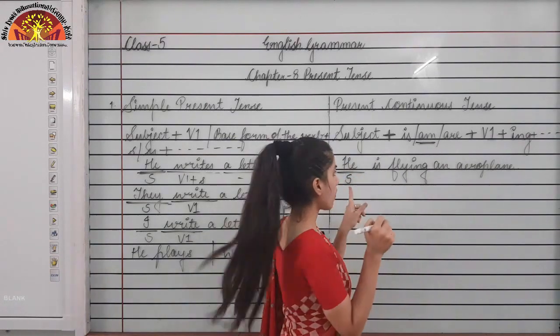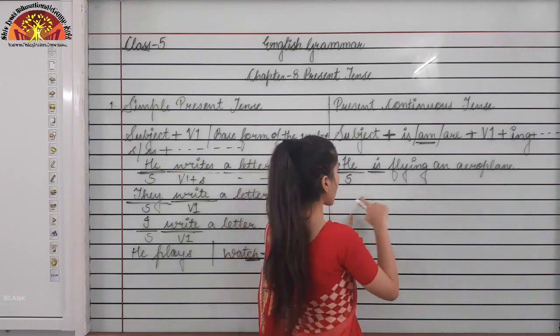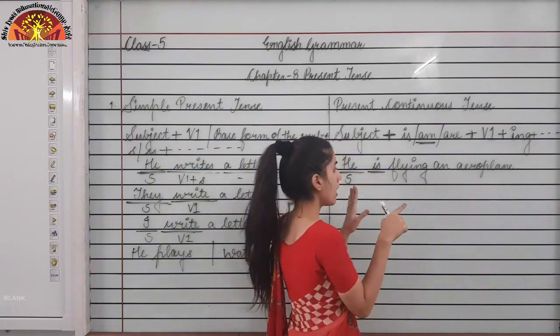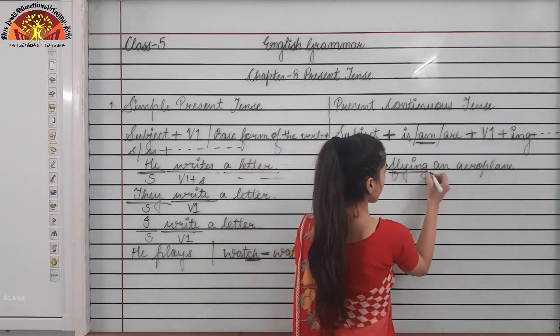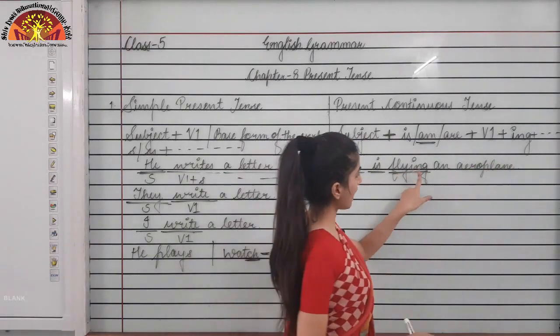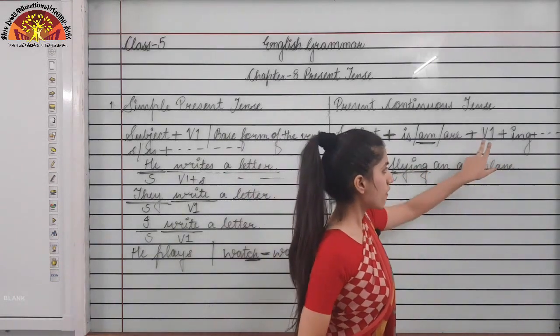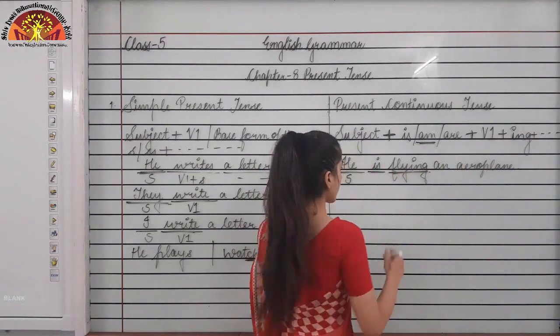Okay, now it is followed by is, because this is the singular subject. So with them what am I using? I am using is, now followed by ing form of the verb, fly first form, and I am adding ing in the last. Okay, V1 plus ing. Okay, and then the rest of the sentence is there.